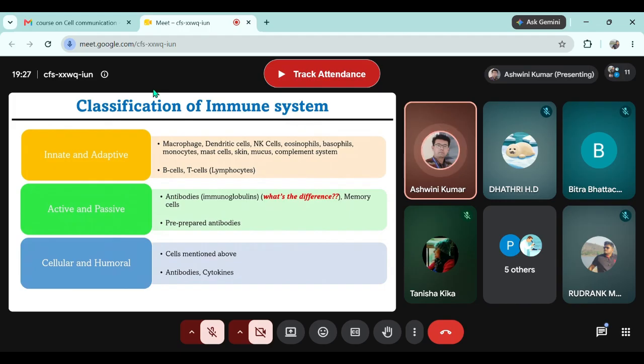Like B cells are primarily found in spleen, while B cells and T cells both together are found in lymph nodes. So they are the site for these cells. But anything which is secreted by the cells will be in circulation, whether in blood circulation or lymphatic circulation. And because of the fluidic nature of the circulation, this component of immune system is called humoral immune system.